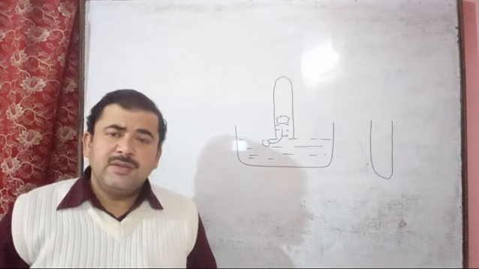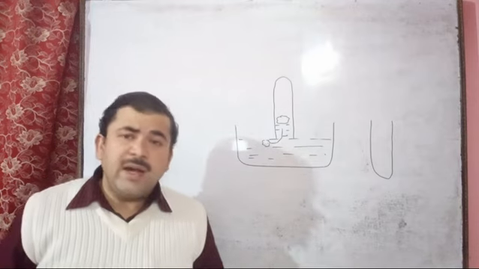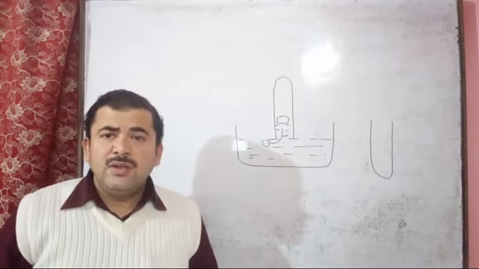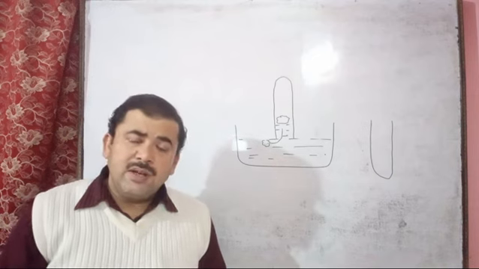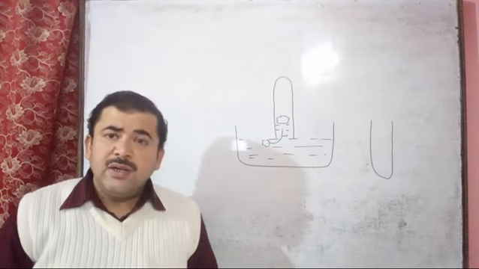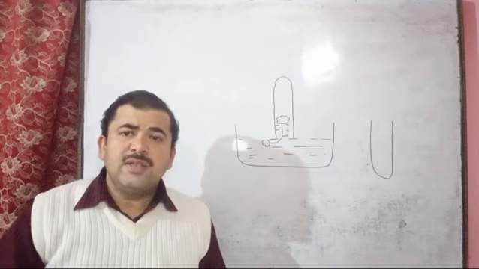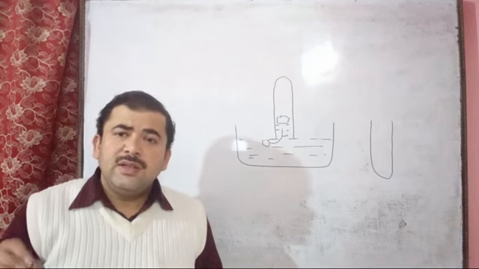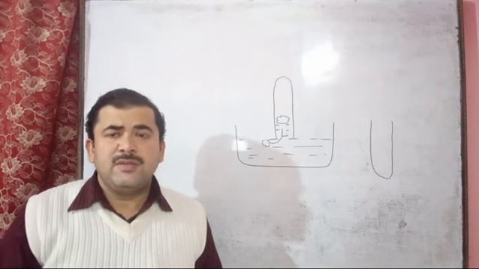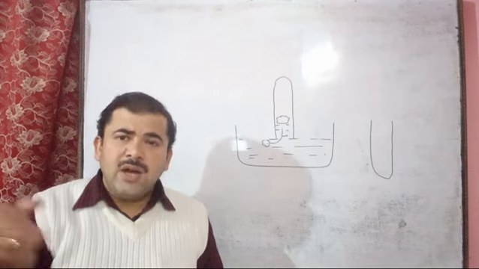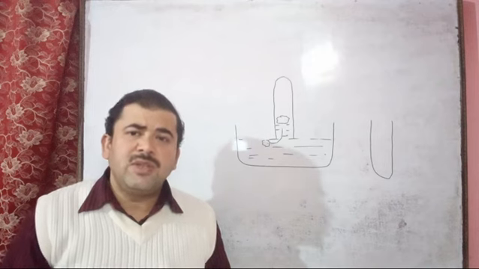After this, activity second: the aim is to demonstrate that charcoal is a decolorizing agent. Charcoal, as you have studied, is a good adsorbing agent. You can call it a decolorizing agent, because if you put it in a colored solution, the charcoal adsorbs the colored particles on its surface. This is the reason it decolorizes the solution.